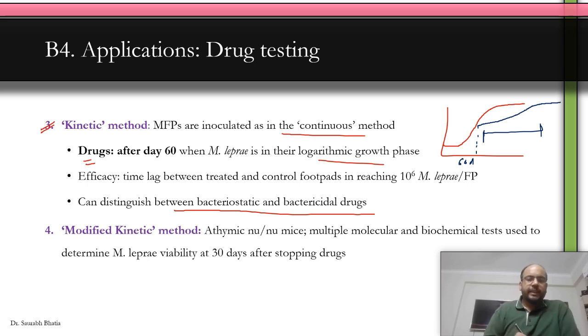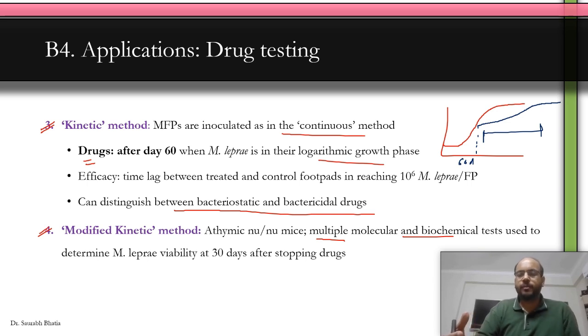Okay, in the modified kinetic method, you just look at the biochemical test, not the number of bacilli which are restricted by the drugs. You look at the biochemical tests like pyrimidine uptake or oxidized palmitic acid uptake, to find out whether the growth of M. leprae is restricted or not.